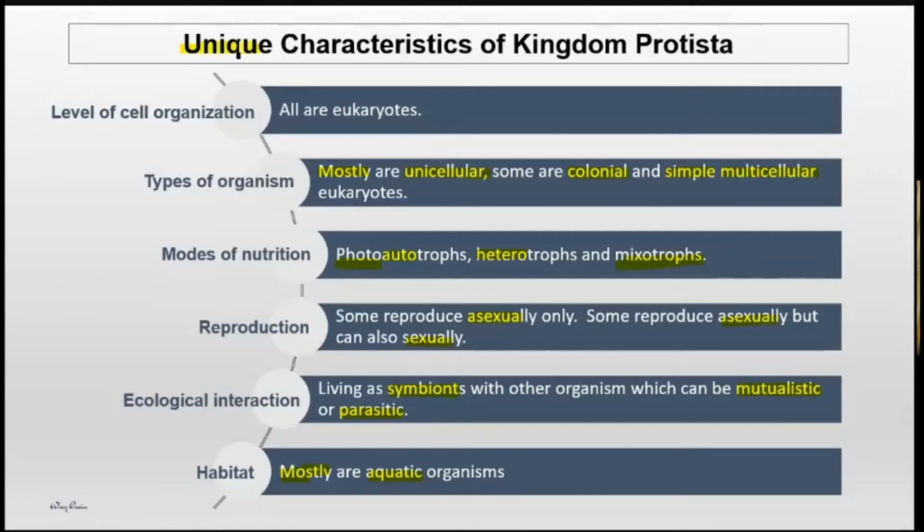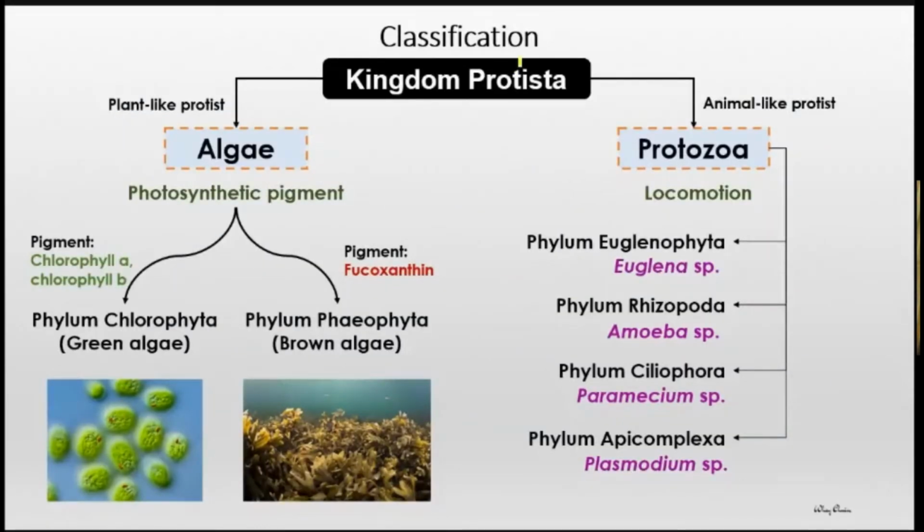Okay, Kingdom Protista can be classified according to their characteristic. If they have the characteristic like plants, we call it as plant-like Protist. Bukan tumbuhan ya, dia hanya macam tumbuhan. Plant-like Protist, this we call it as algae. However, if they perform the characteristic like animal, we call it as animal-like Protist. The biological term is protozoa. Okay, so here are the two main classes.